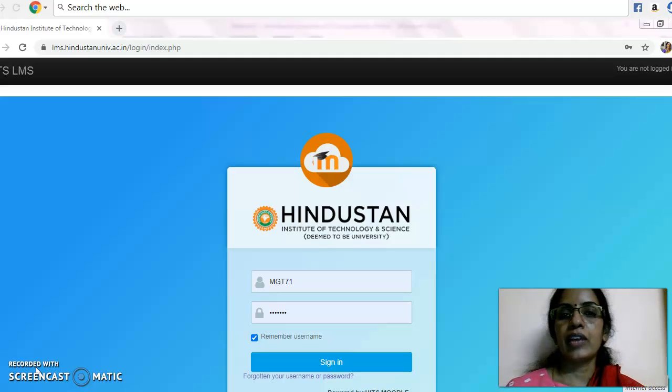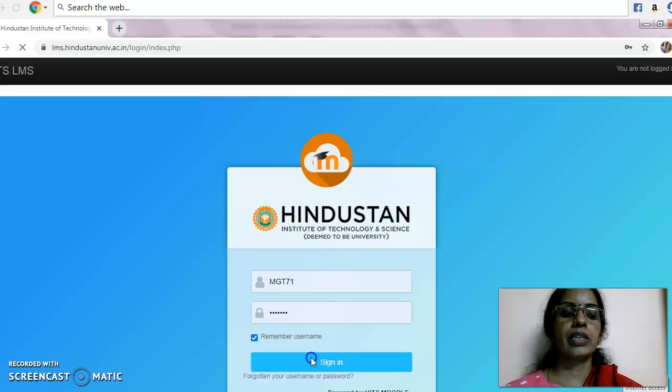So they have permitted 3 LMS. I have taken Moodle as my demo. Now in Moodle, this is my ID and password, which is permitted by my institute. Let me log in here.